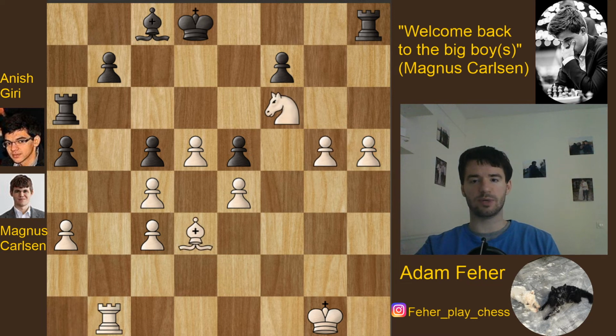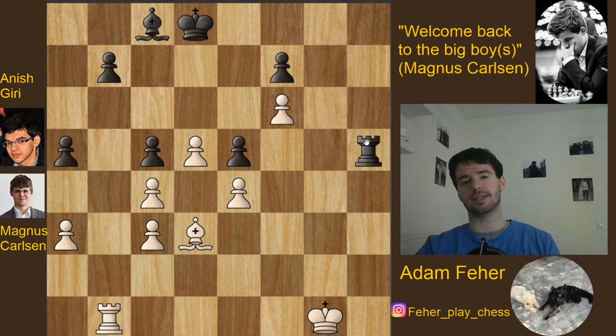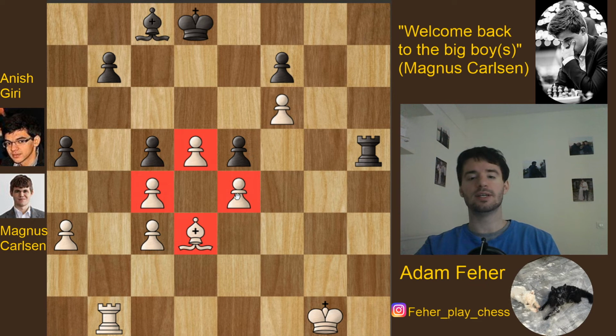However, he just played rook b1, and as mentioned before, now Giri just sacrifices his rook, g takes f6, and now Giri can take a pawn again. So now black is only down by 1 pawn, and finally his pieces are starting to be active. And in such positions, this bishop of white, which is behind all this pawn structure, is supposed to be the bad piece of white. So actually black has quite some counter chances.